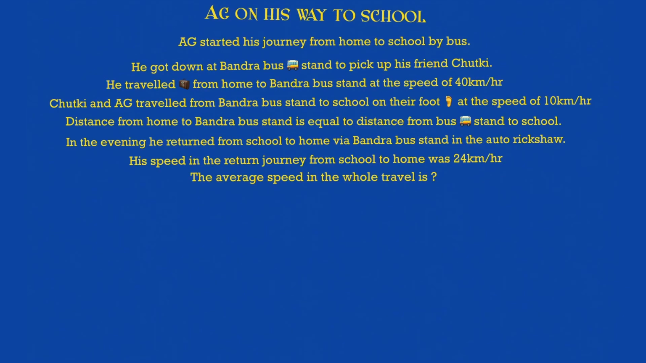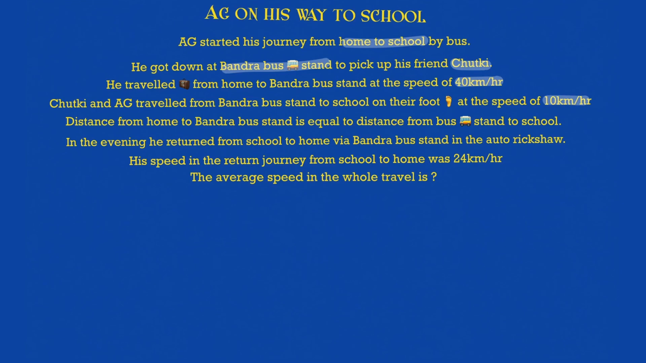Now let's solve a problem on average speed and relate it to the life of AG. So AG started his journey from home to school by bus. Okay, so he's going from home to school. He got down at Bandra bus stand and picked up his friend Chutki. He traveled from home to Bandra bus stand at the speed of 40 km per hour. Then Chutki and AG traveled from Bandra bus stand to the school on foot at the speed of 10 km per hour, and that's how it is divided.